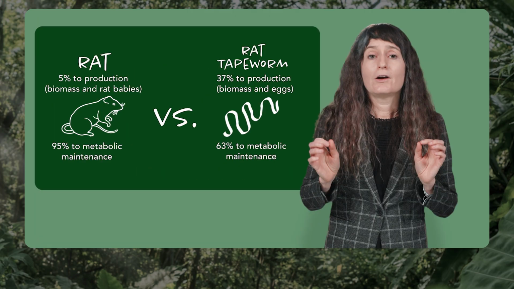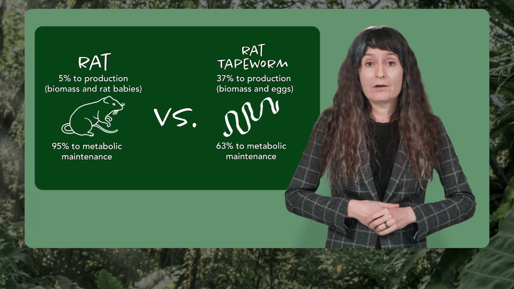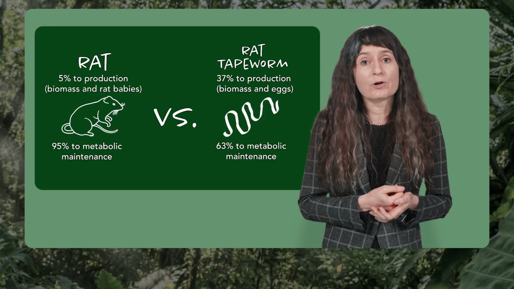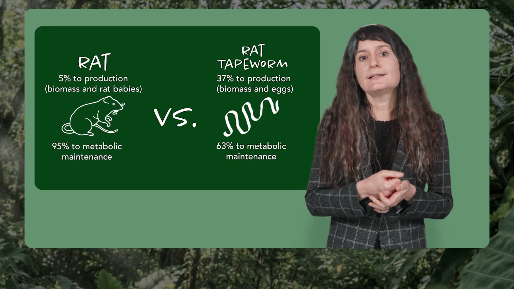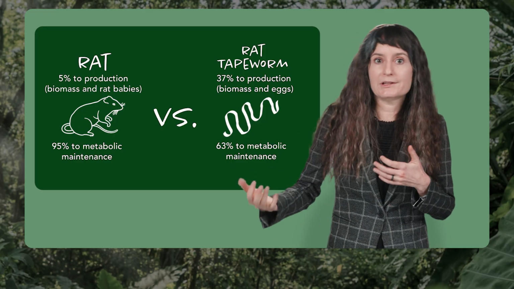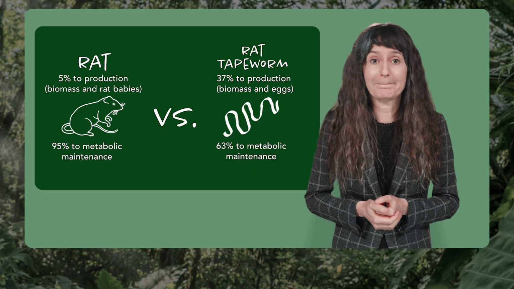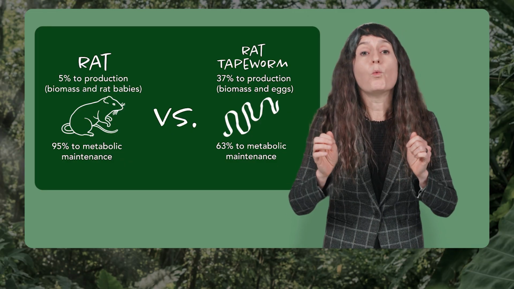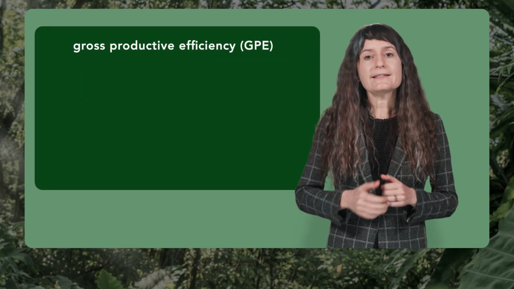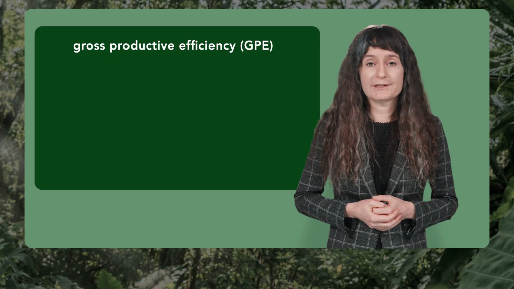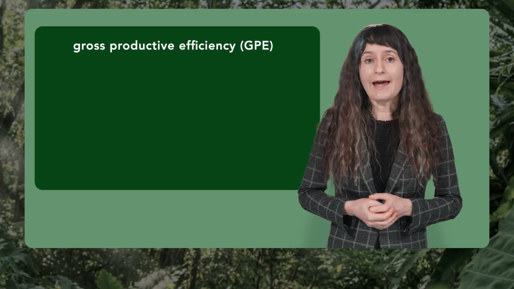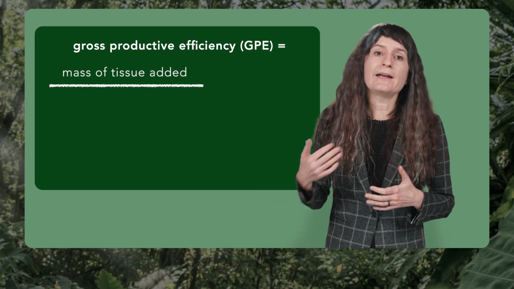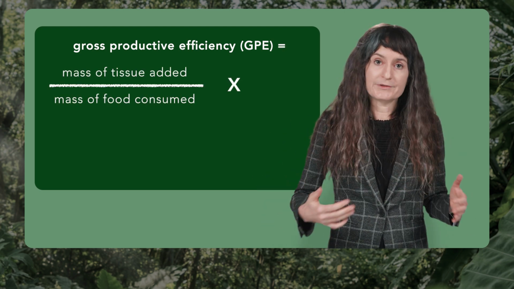Remember that in Hymenolepis diminuta, we have been talking a bunch about the extreme efficiency of the rat tapeworm in converting food into tapeworm biomass, compared to the rat, which is comparatively poor at doing the same thing. Now, let's look at how much efficiency the rat loses when it gets infected. Let's calculate the gross productive efficiency of the rat in the presence and absence of the worm, where the GPE is the mass of tissue added divided by the mass of food consumed times 100.